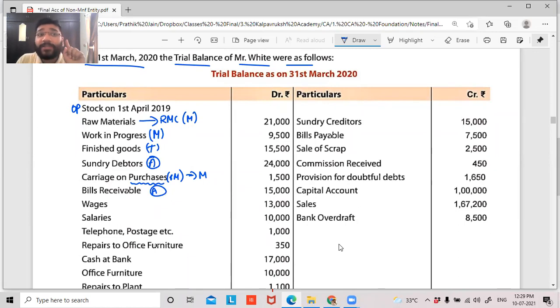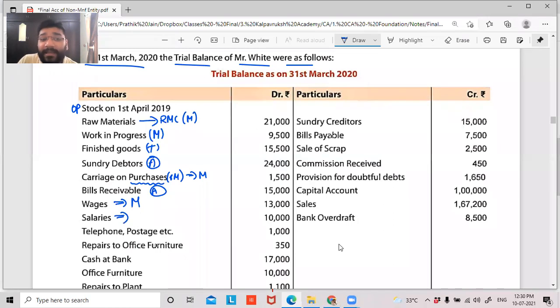Wages. You have to ask yourself two questions. Am I paying wages for the person who is manufacturing the product in my factory, or am I paying wages to the person who is manufacturing my godown? Is there any information about godown? Is there any information that we are doing the trading of goods? No. So can I say this is a wage that is paid to the factory worker, hence to be gone to my manufacturing account as direct labor?